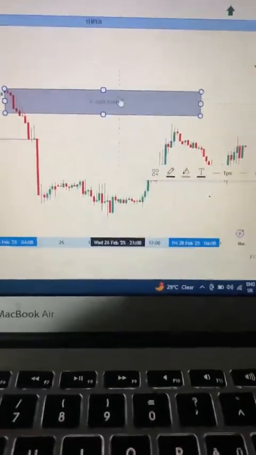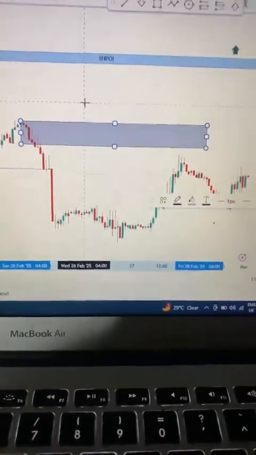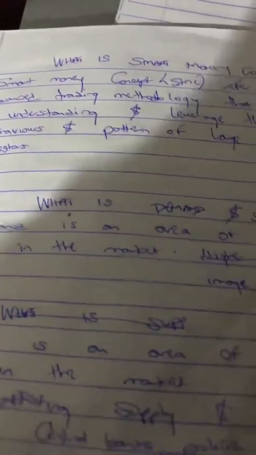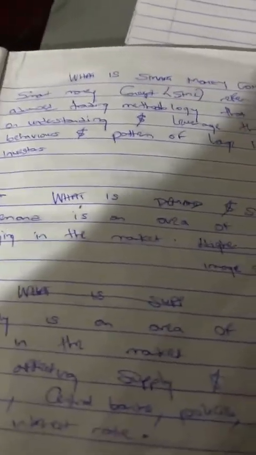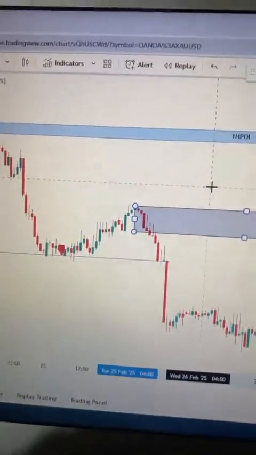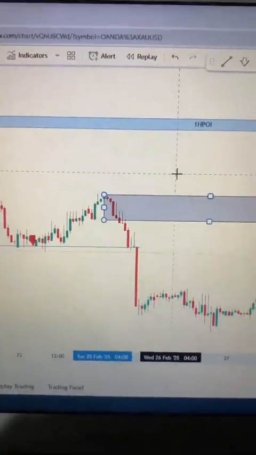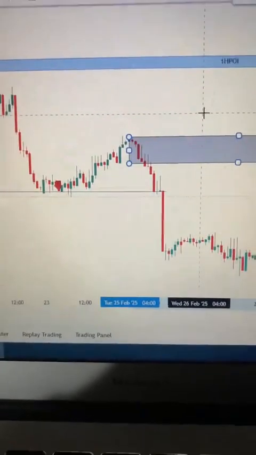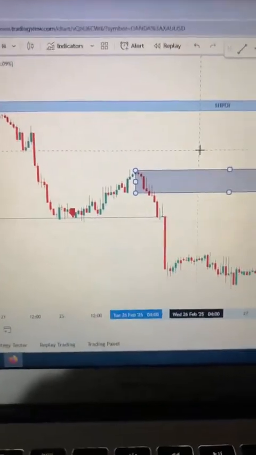So what is smart money? We are differentiating the two now. According to what I have in my book, this book is important too, I said smart money concept refers to an advanced trading methodology that focuses on understanding and leveraging trading behavior. Don't mind my handwriting. It focuses on understanding the trading behavior, how the market behaves, and patterns.